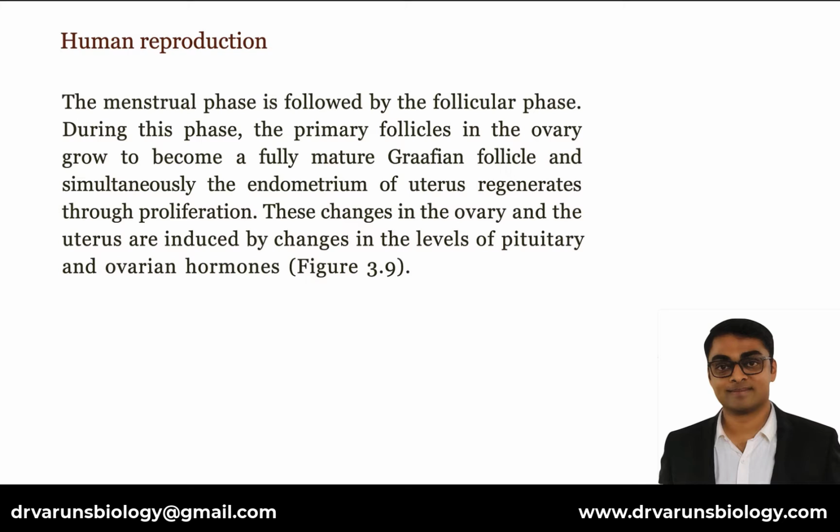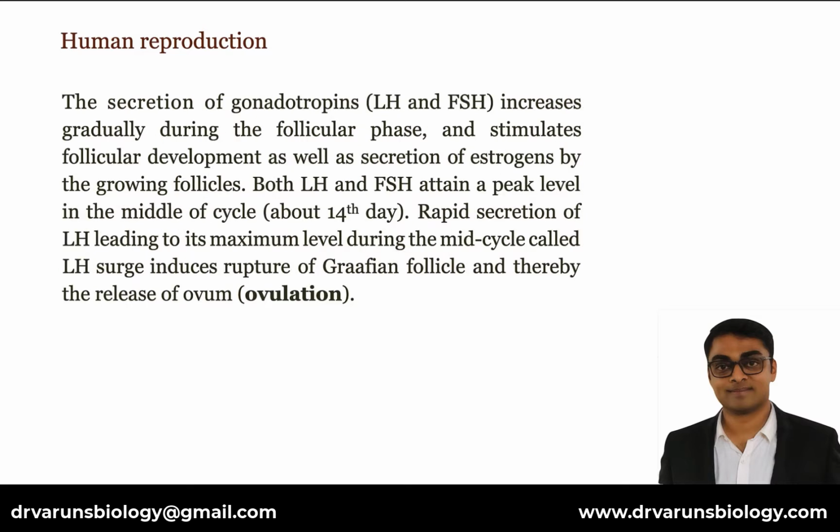The menstrual phase is followed by the follicular phase. During this phase, the primary follicles in the ovary grow to become a fully mature Graafian follicle, and simultaneously, the endometrium of the uterus regenerates through proliferation. These changes in the ovary and the uterus are induced by changes in the levels of pituitary and ovarian hormones. The secretion of gonadotropins, LH and FSH, increases gradually during the follicular phase and stimulates follicular development as well as secretion of estrogens by the growing follicles.